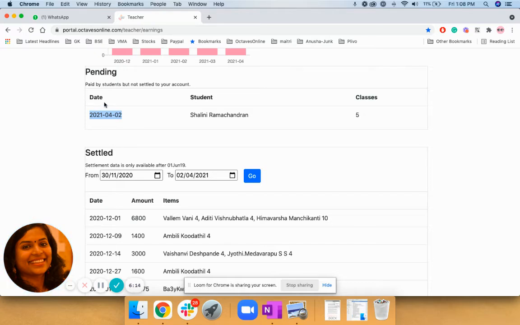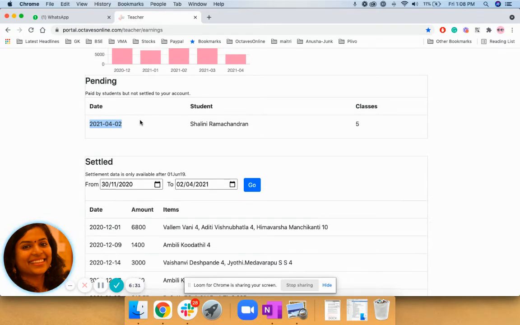We have an audit. Each time we settle, we also go back, and there is another person who audits whether the money has been settled properly. Feel free to raise any conflicts or questions on this anytime to Aarti or Sharada or Malika. We'll always be here to address it. There has never been any case of missed payments or anything from Octaves Online's side.